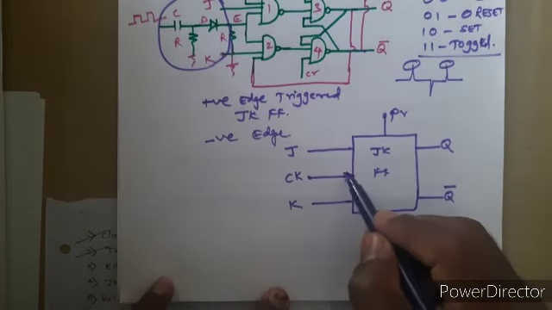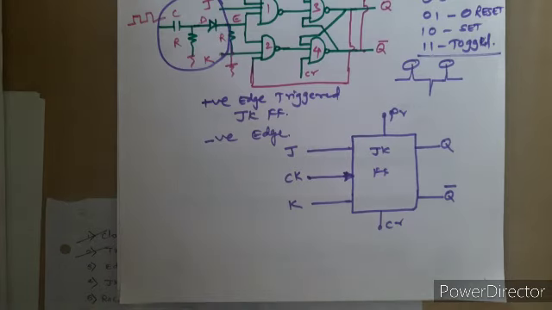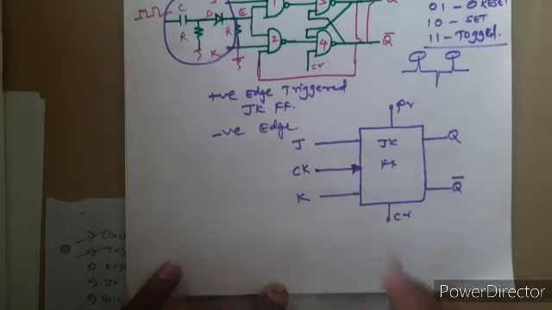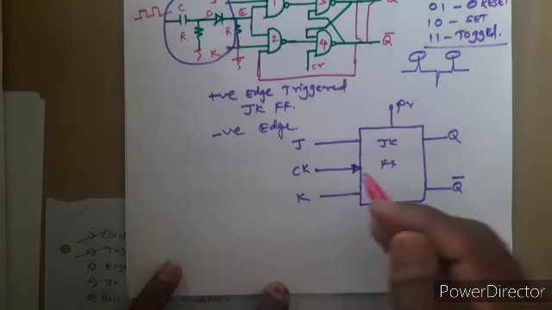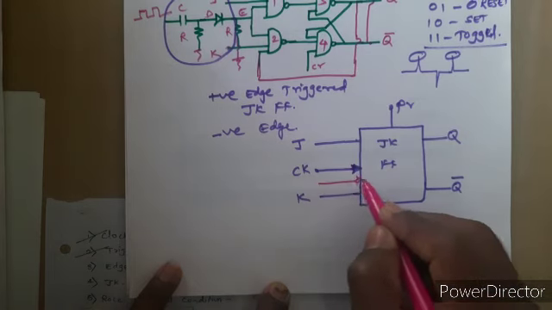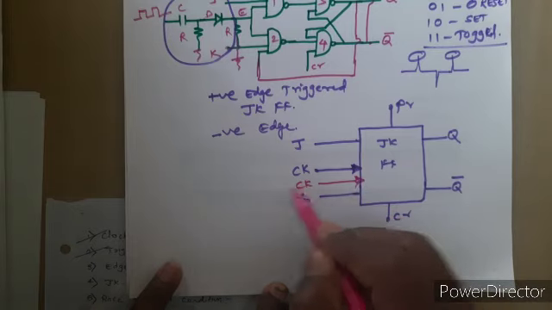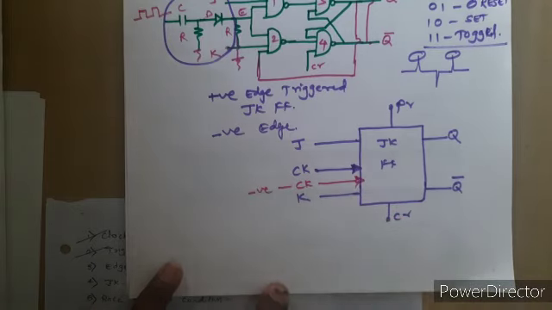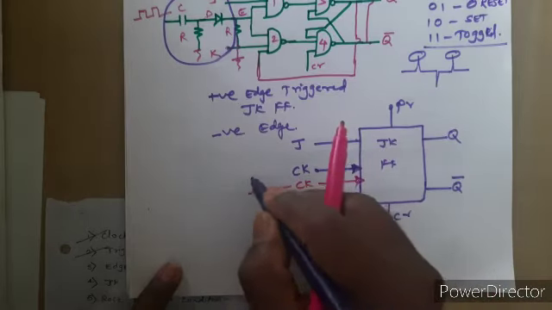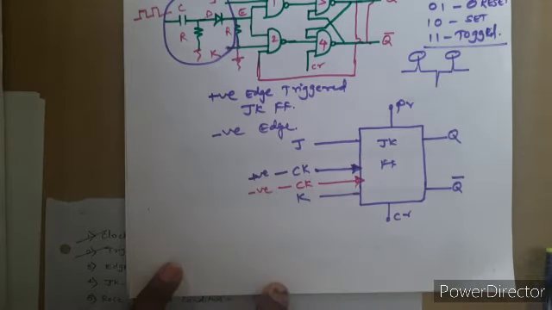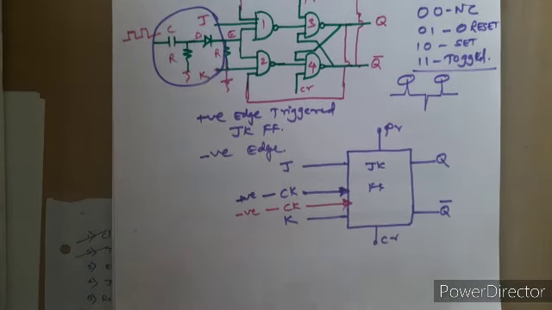Here this arrow indicates that it is an edge triggered JK flip flop, positive edge, and for negative edge I'll just draw here. All the others remain the same, only this bubble is added. So this bubble means negative and without it is positive. Otherwise the symbol for JK flip flop remains the same.